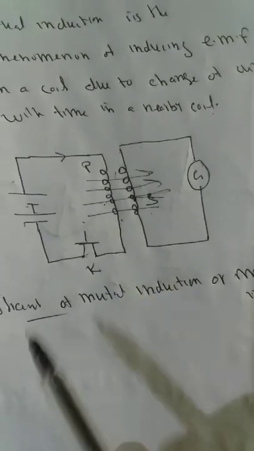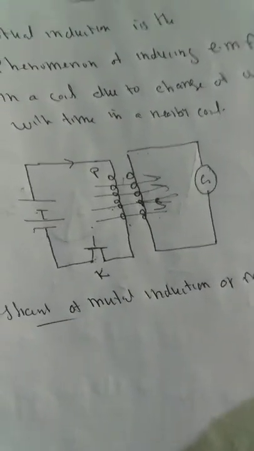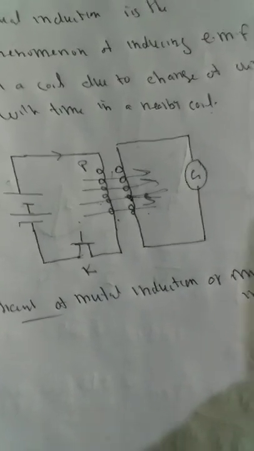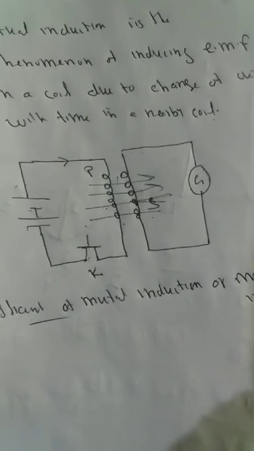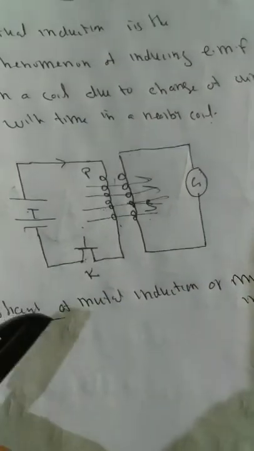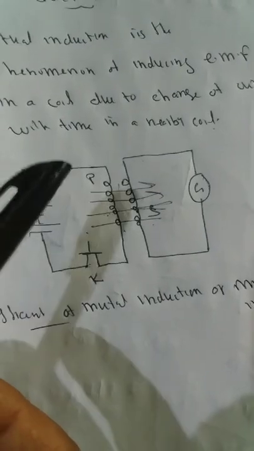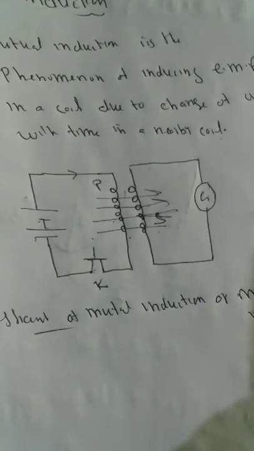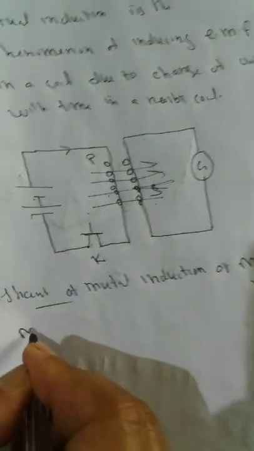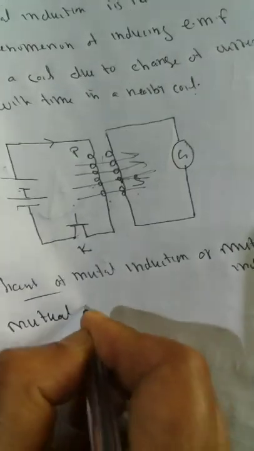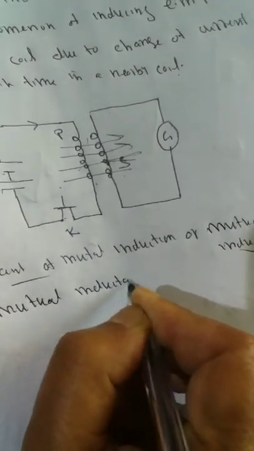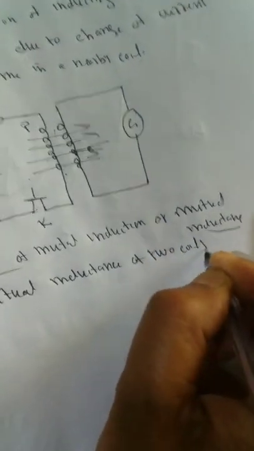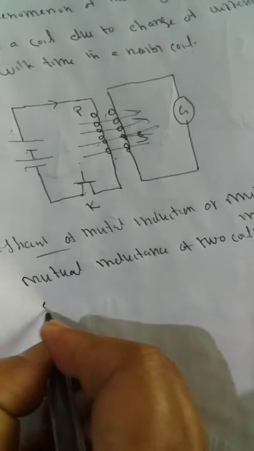The mutual inductance of two coils or a circuit can be defined as the magnetic flux linked with the secondary coil due to flow of unit current in the primary coil. When unit current flows through the primary coil, how much magnetic flux is linked with the secondary coil? That is the mutual inductance.